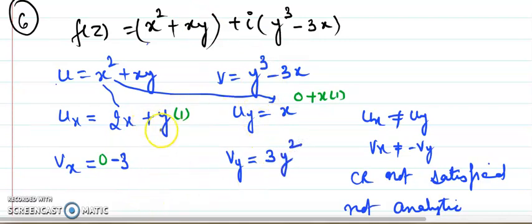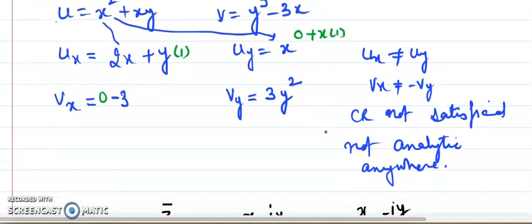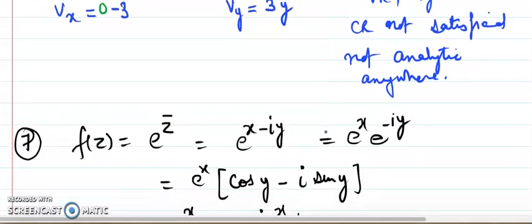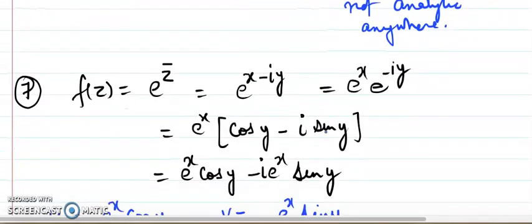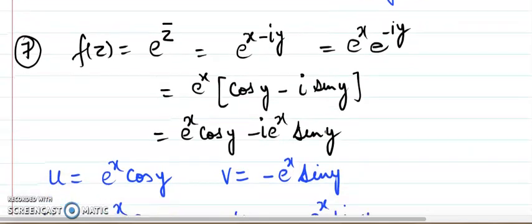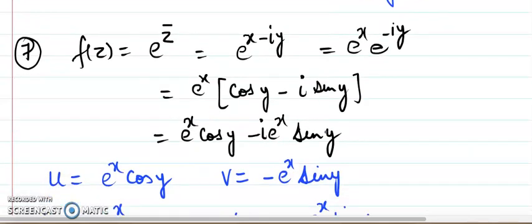So we can observe very easily 2x plus y is not equal to 3y square, and minus 3 is not equal to x. So again the CR equation is not satisfied, so it is not analytic at any point, so we'll call it nowhere analytic, right?